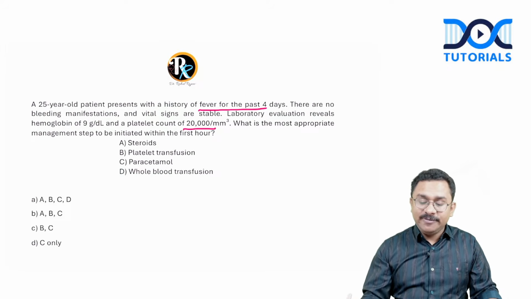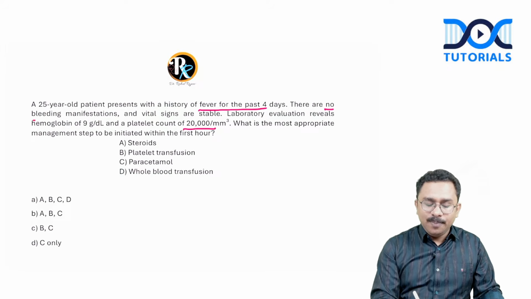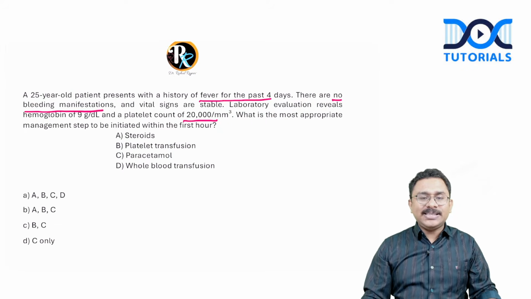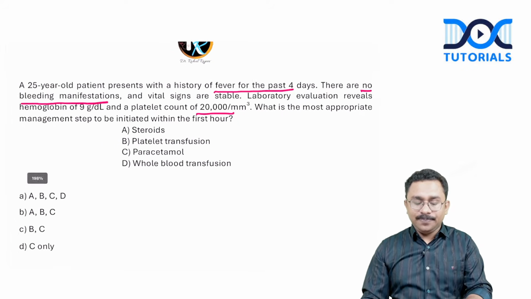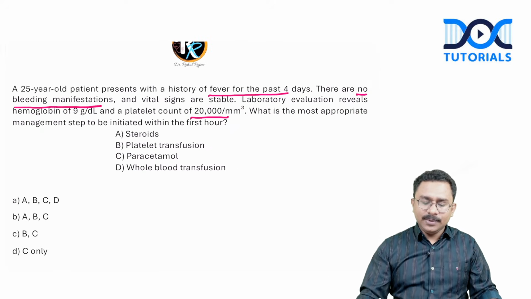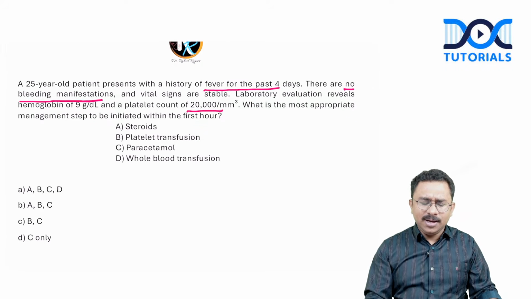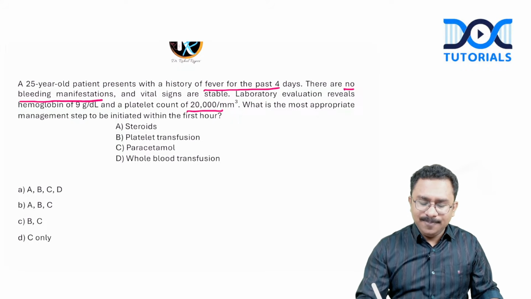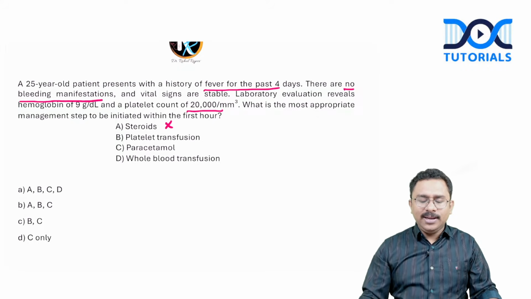And there was a specific mention, as I understand, that there were no bleeding manifestations. Okay. What is the most appropriate management step was the question in the first hour. Steroids, platelet transfusion, paracetamol, whole blood transfusion. See, assuming that this is a case of, say, dengue fever or any sort of an infectious process, steroids are not acutely indicated here.